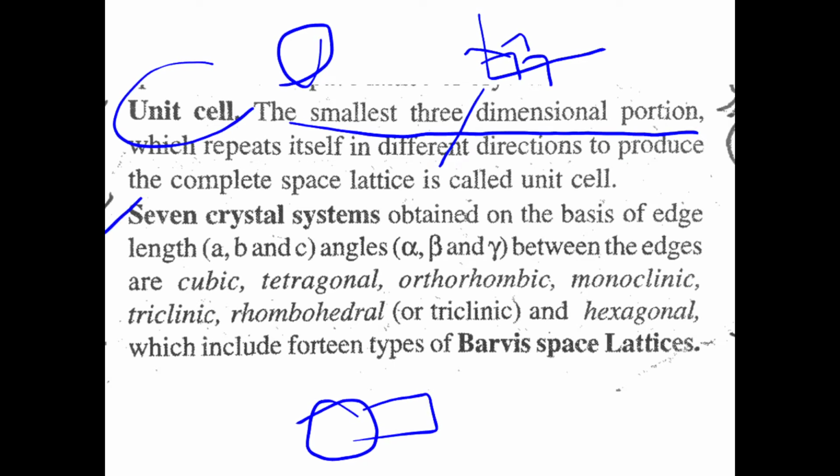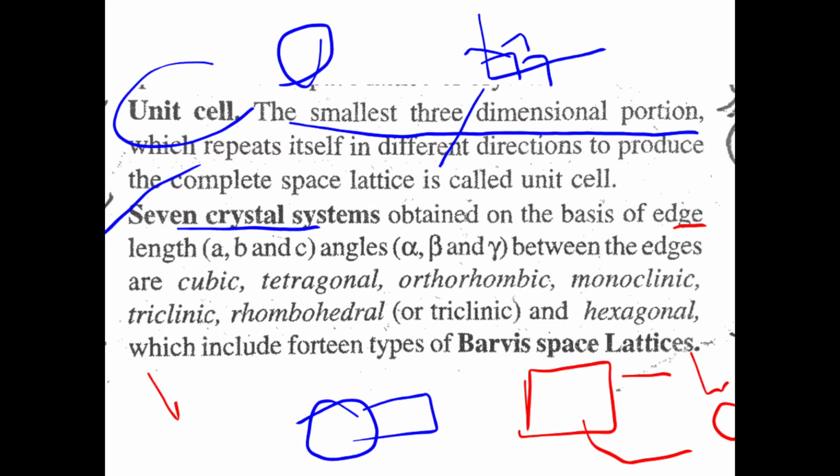Okay, then the seven crystal systems. The seven crystal systems are obtained on the basis of edges. Edge means length. If this is a square, it has edge a. Let the edges be a, b, c. If it is a rectangle, then it has different edges a, b, c, and angles alpha, beta, and gamma between the edges.